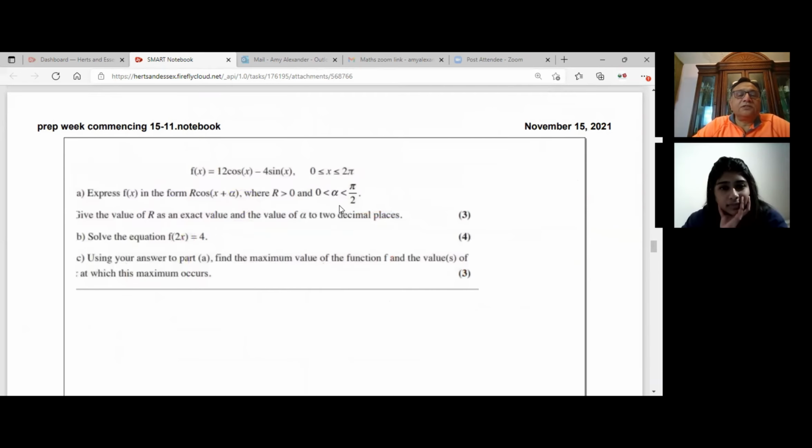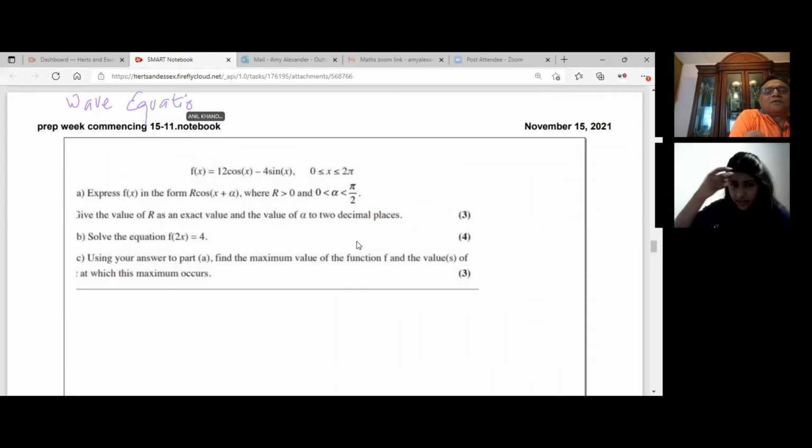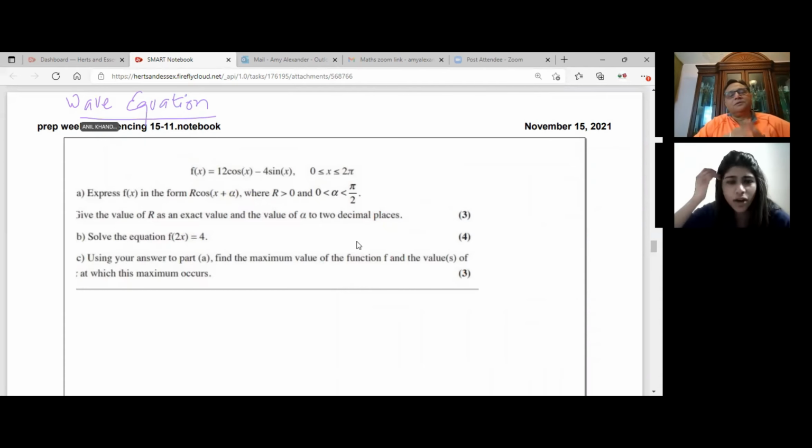Can you please share the next question now? Yeah, this one. I've actually learned this just recently in school. Okay, so you learned this? This is called the wave equation. You know that? I don't know what it's called. What is it called? Wave equation. Oh. I don't know what my book calls it. I think they just say alternate method. Oh, I see. Okay.